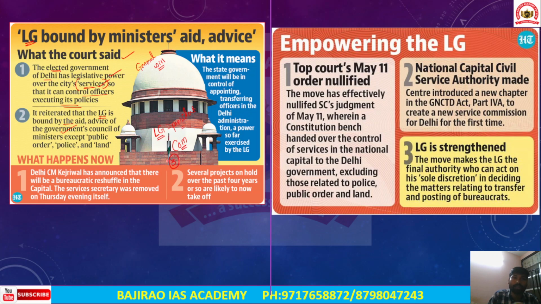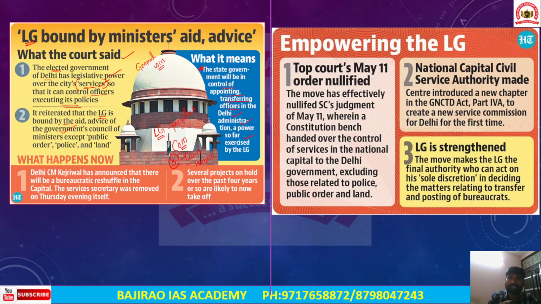except a few areas. What are those areas? Land, public order, and police. In all the remaining areas, the lieutenant governor is bound by the aid and advice of the council of ministers. Now, what does this judgment mean? The state government will control appointing and transferring officers in Delhi administration. Now, the state government itself will appoint and control the appointment or transfer of administrators and services. Earlier this power was exercised by the lieutenant governor.